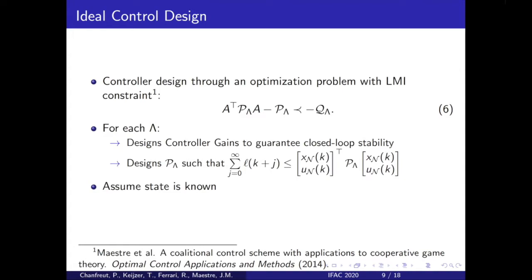In previous work, Maestre et al. found a partial solution to this problem. They introduced an LMI formulation to simultaneously design controller gains while also bounding the performance costs, which were part of this objective function. In this work, however, the states are assumed to be perfectly known by each agent. And this method is not trivially extended to also simultaneously design an observer.